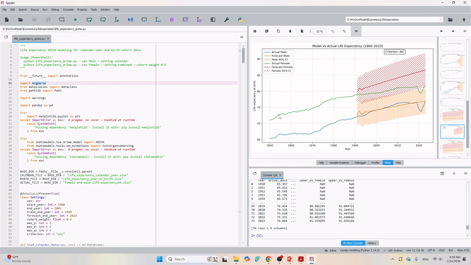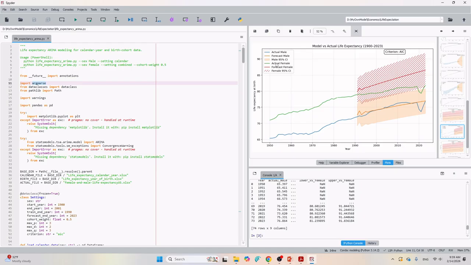You can see this green line is actual female, and this red line is our forecasting, and this area is 95% confidence interval.